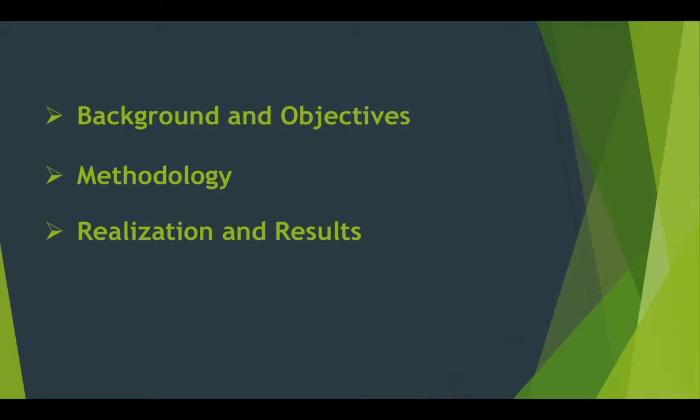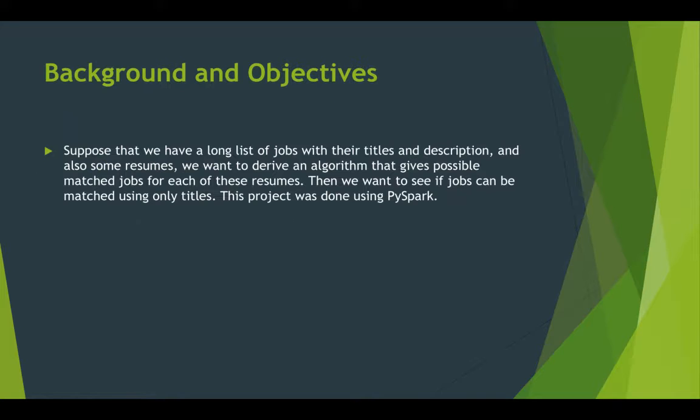Our project contains 3 parts: background and objectives, methodology, realization and results. Background and objective. This project uses PySpark to match job to individual's resume. Suppose that we have a long list of jobs with their titles and description, and also some resume. We want to derive an algorithm that give possible match jobs for each of these resumes. Then we want to say if jobs can be matched using only titles.